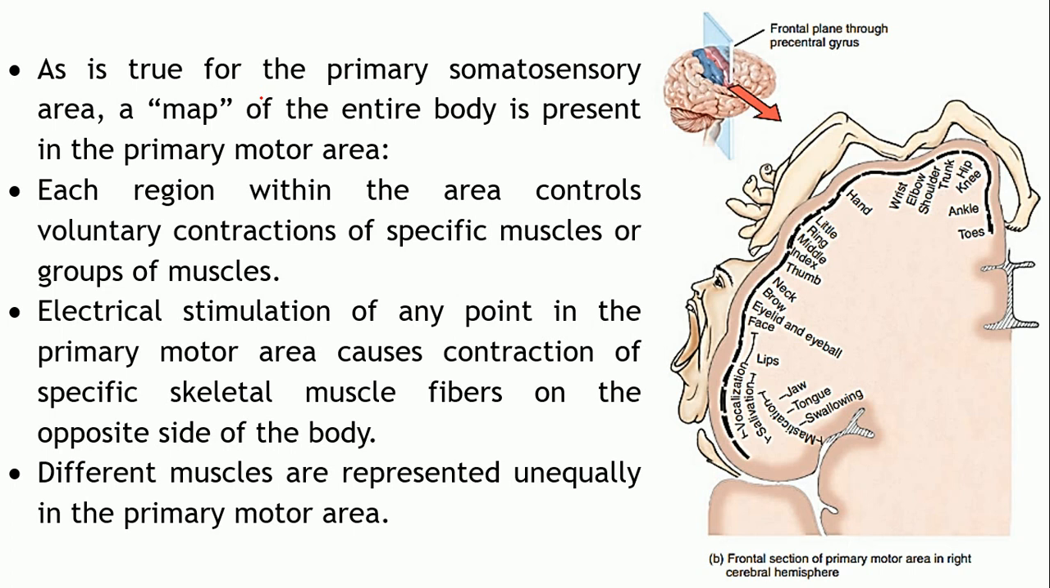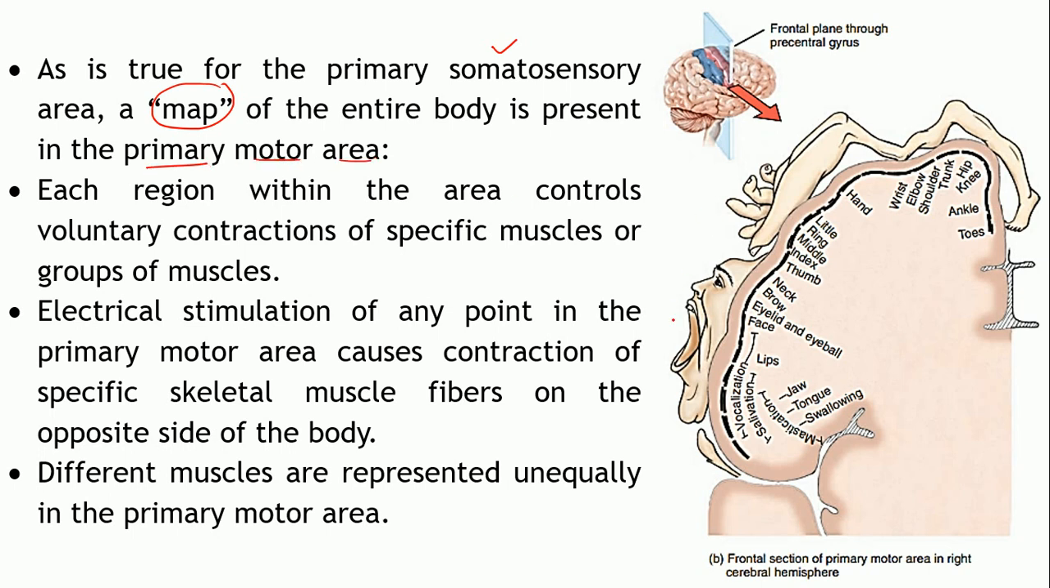Now, just like your primary somatosensory area, where we have seen that there is a distorted map of the entire body, depending upon which area is receiving the sensations from which particular part, similarly, there is a map of the entire body in the primary motor area too.